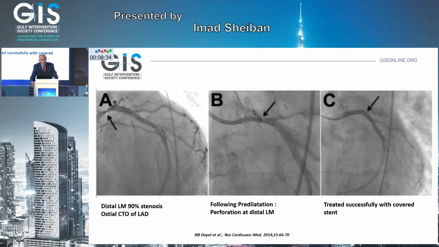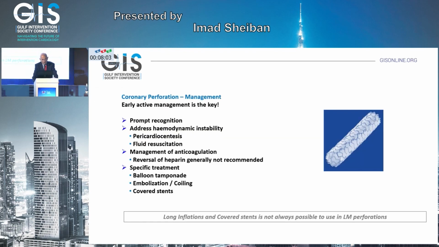Now, perforation depends on the site of perforation, whether it's on the shaft, where this can be easily treated by a covered stent. Of course, if it happens at the bifurcation site, then this might be more challenging because the use of a covered stent will lead to the occlusion of one of the two branches.